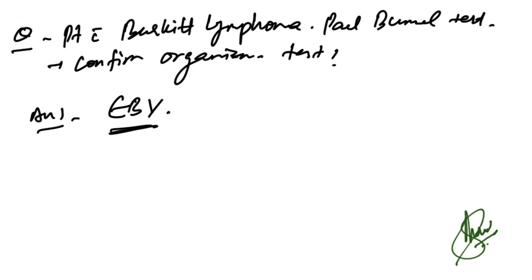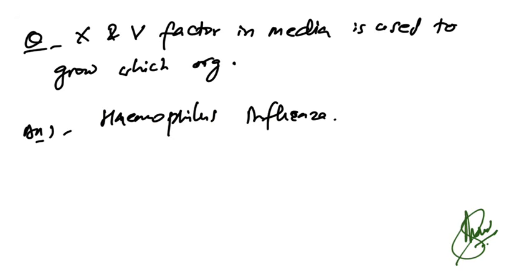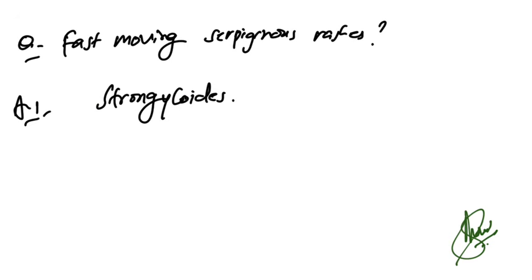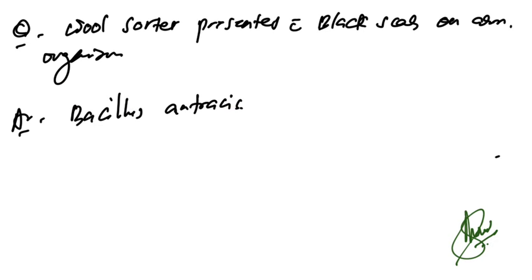And patient with Burkitt's lymphoma, Paul Bunnell test confirmation of what organism is done? That is Epstein-Barr virus, for Burkitt's lymphoma. That is also very much repeated. Now factor 10 and factor 5 in media is used to grow which organism? So it is used for Haemophilus influenzae. Fast moving serpiginous rashes, that is because of Strongyloides. That was the correct answer.